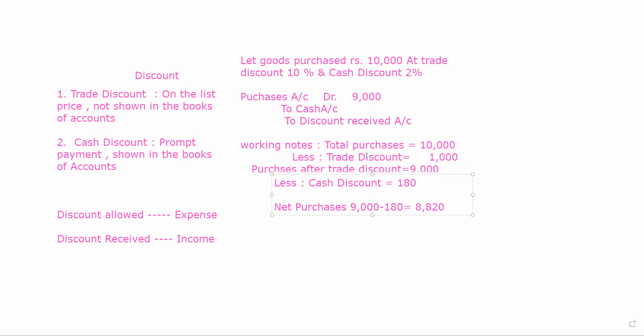Total purchases are 10,000. We will deduct the trade discount 1,000. We will get the purchases after the trade discount. After calculating the purchases after trade discount, cash discount is to be deducted.